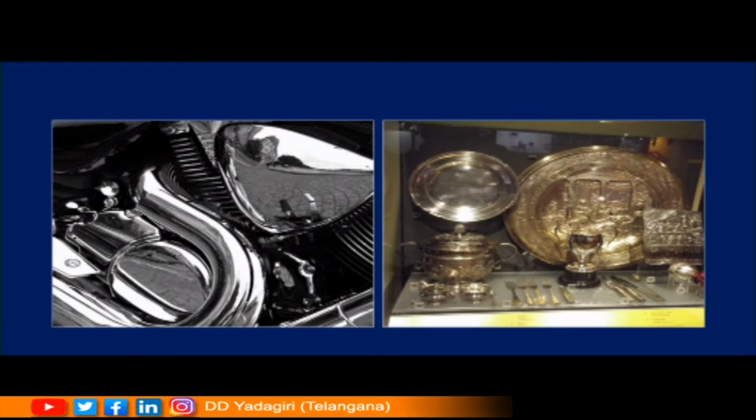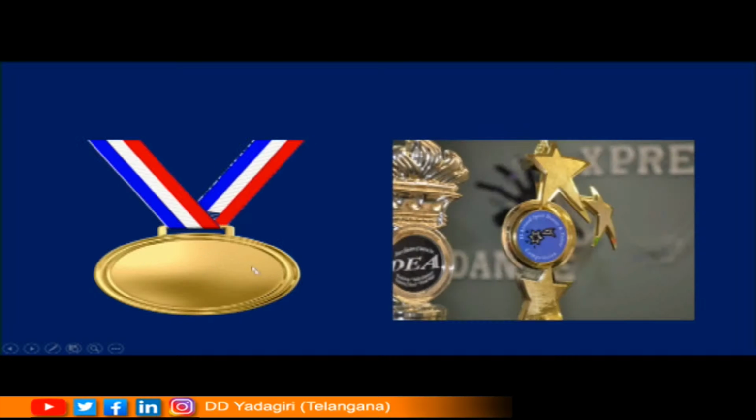Now children, let us look at some images before going into our next topic. What do you see here children? These are the external parts of a motorbike. Yes children, these are some shining articles. This is a gold medal probably, and this is a trophy. Right children, a trophy that can be awarded, and medals you must have won in your school days.